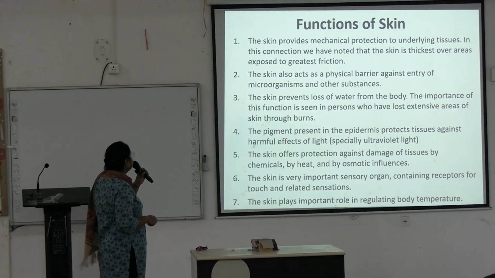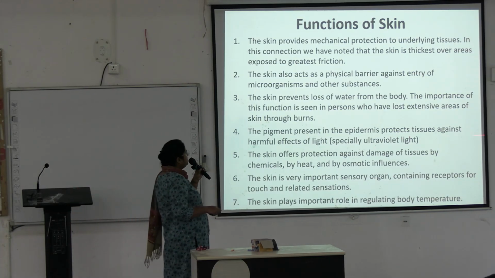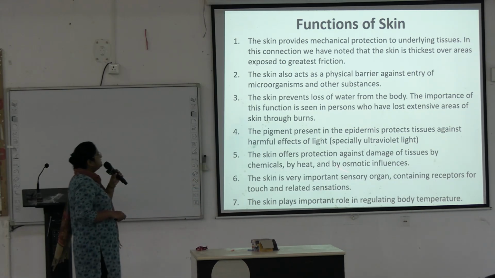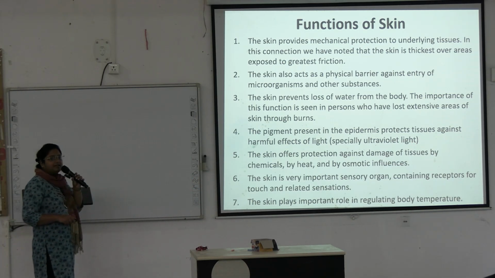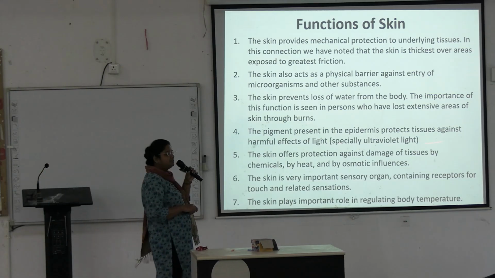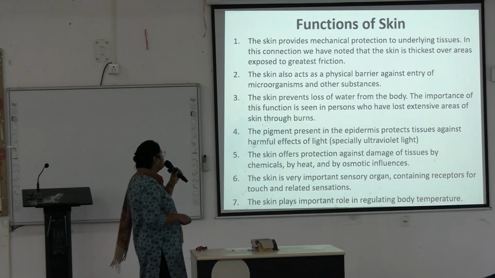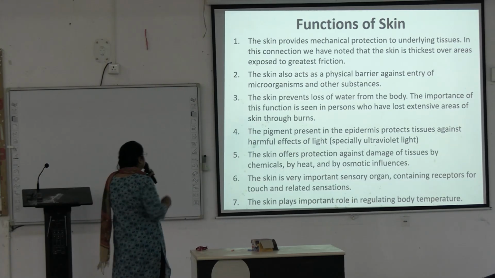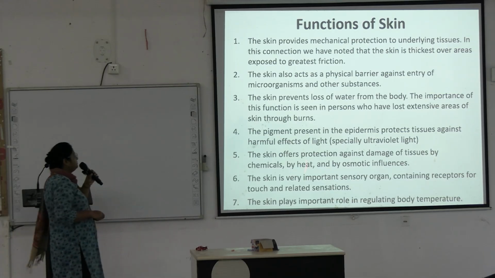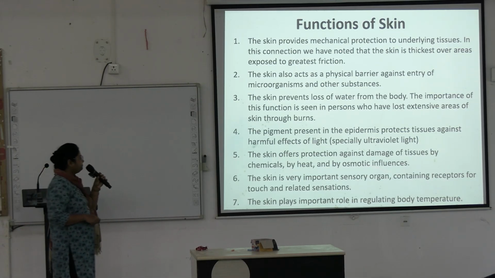Next, the pigment present in the epidermis protects the tissues against harmful effects of light, especially ultraviolet light. It damages the skin, and the pigment cells, the melanocytes, protect from this ultraviolet light. And the skin offers protection against damage of tissues by chemicals, by heat, and by osmotic influences.